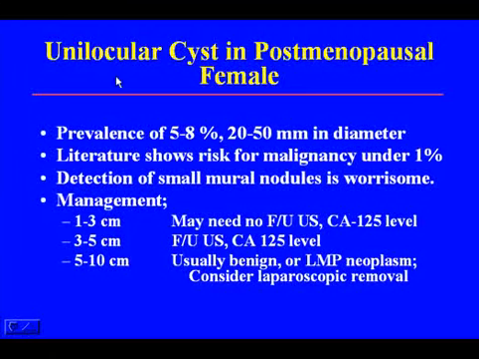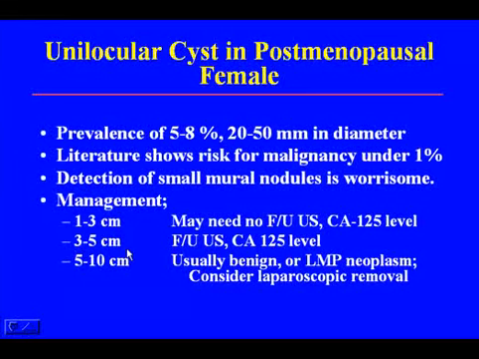What do you do with these cysts in postmenopausal females? Well, they're prevalent. They're usually seen in 5 to 8% in one study, and they're usually measured between 20 to 50 millimeters. But in the literature, it has been shown that the risk for malignancy is less than 1%. The only time that it's worrisome is if you do see within the cyst small mural nodules. If no small mural nodules are seen, then you can follow this management.